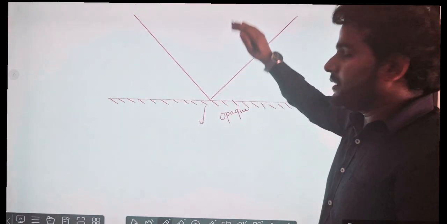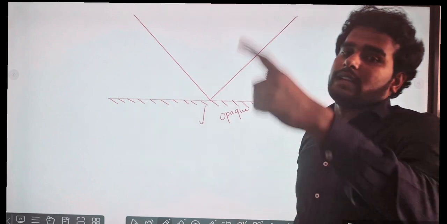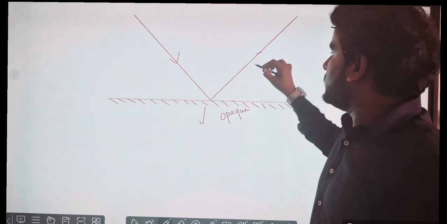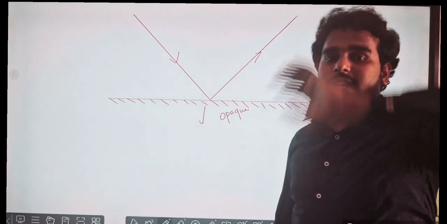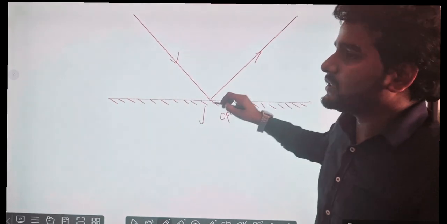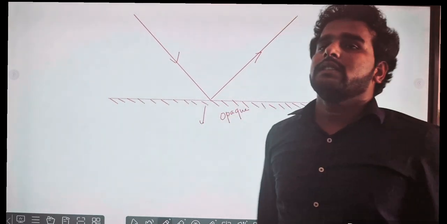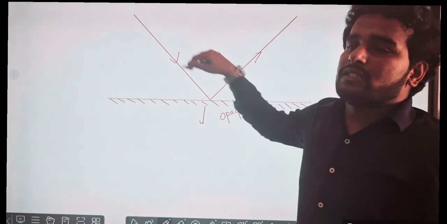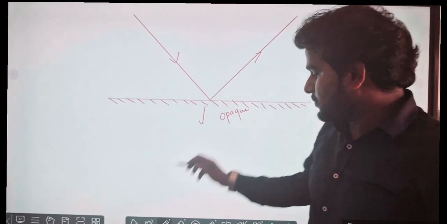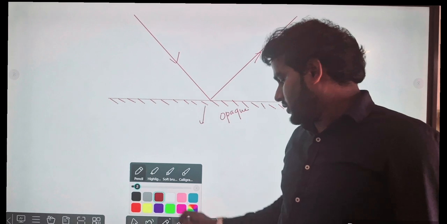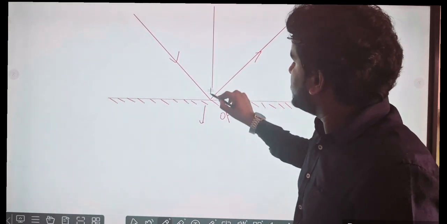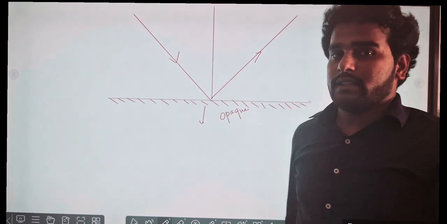This surface bounces back the light ray. If the light ray is coming in this direction, it will reflect and go in the opposite direction. So this is the reflection method of light, and another concept will be there. One more line is needed to understand reflection in a better way. That is this line.